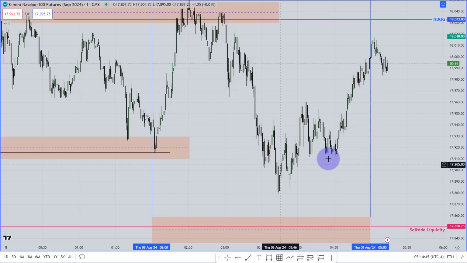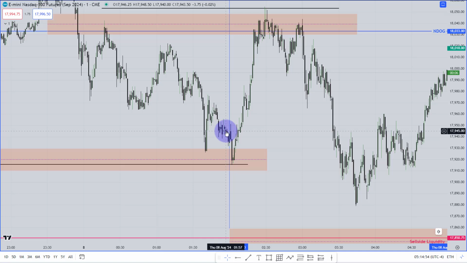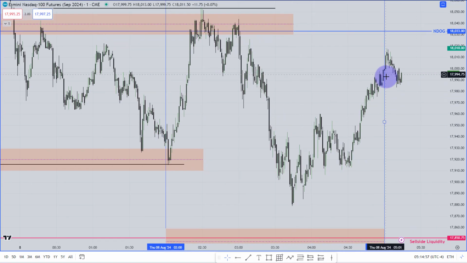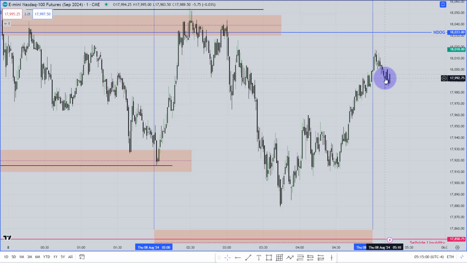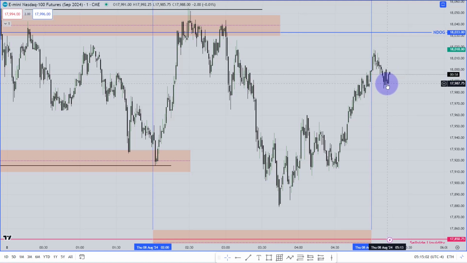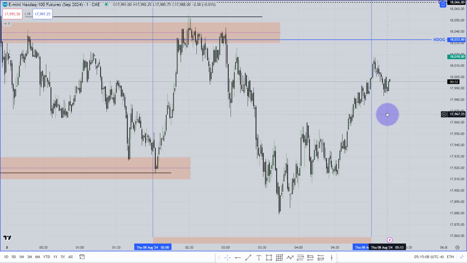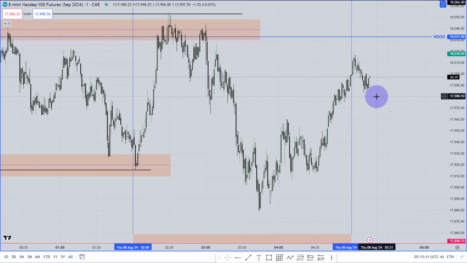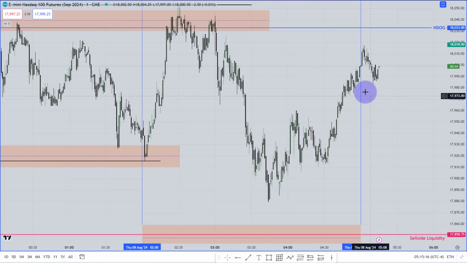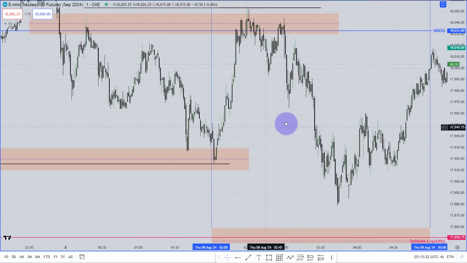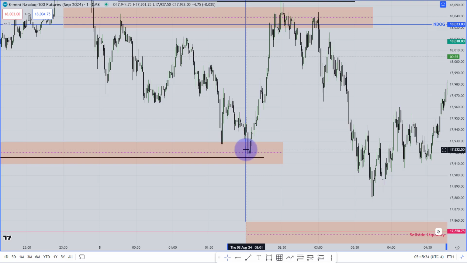All your entry should be created or pushed inside these two lines, 2 to 5. This is the kill zone. You can't push your button over here. After 5, maybe until 5:10, the macro, that is 4:50 to 5:10 macro, you can push a button in that time, because actually after 5 sometimes market keeps making this setup until 5:30. But at your beginning you should be strict with 2 to 5, so no entry after 5, no entry before 2. You can see this is the candle which is inside the kill zone.